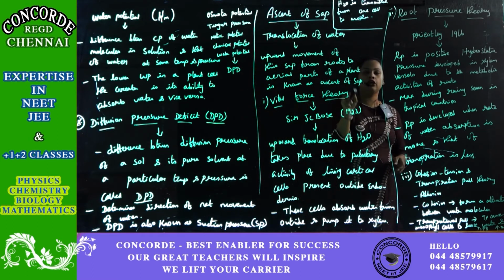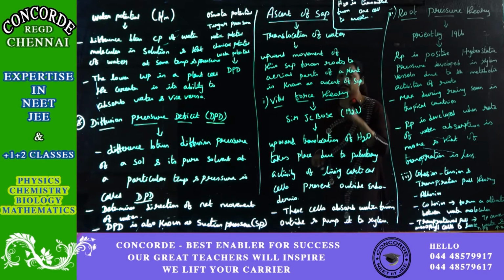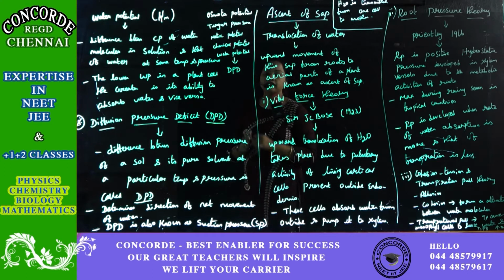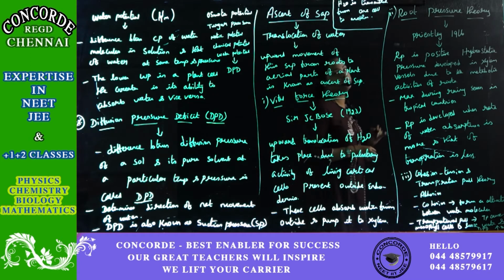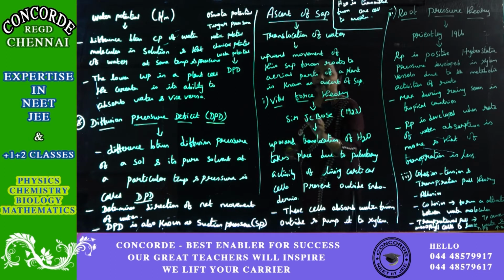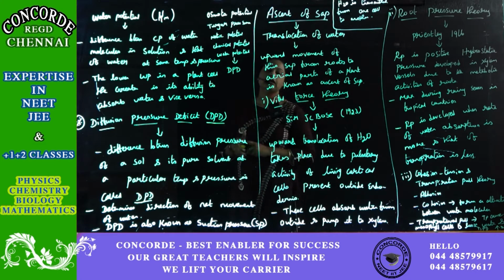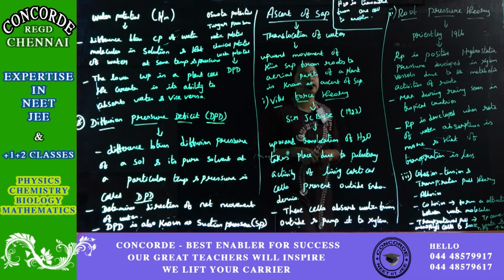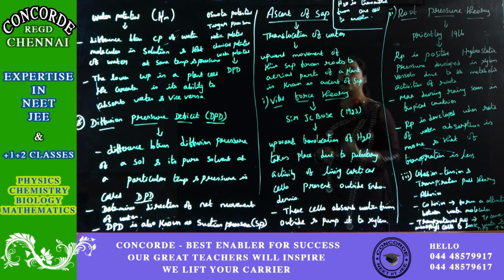To explain this ascent of sap, a lot of theories have been proposed. The first theory proposed is the vital force theory. This theory was proposed by Sir J.C. Bose in 1923. Sir J.C. Bose in 1923 proposed the vital force theory. Vital means living, a living organ necessary for the force theory.